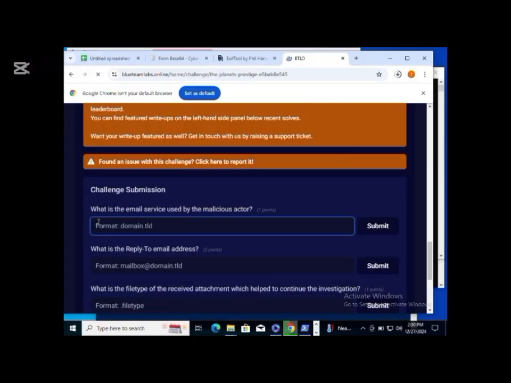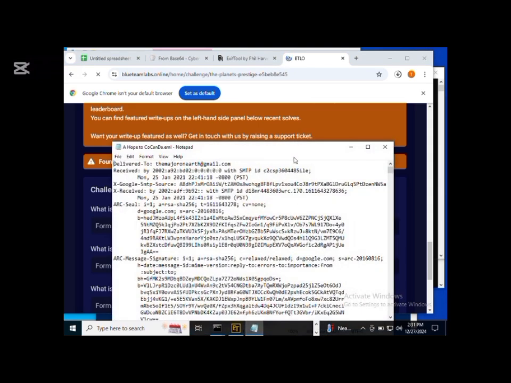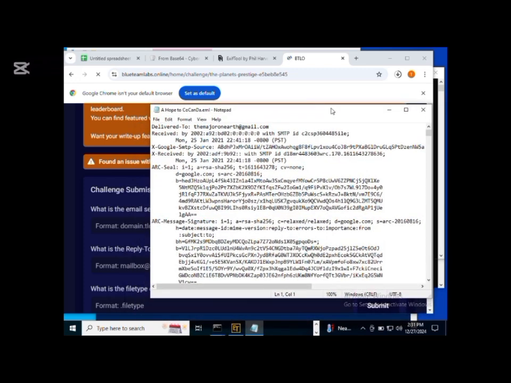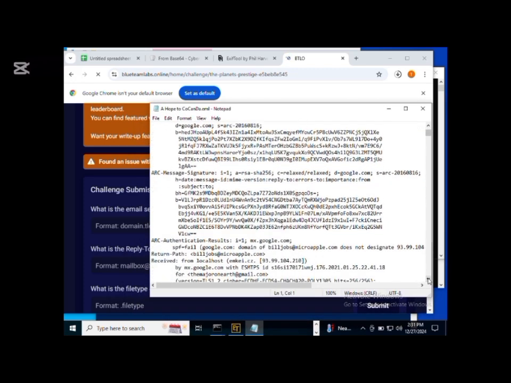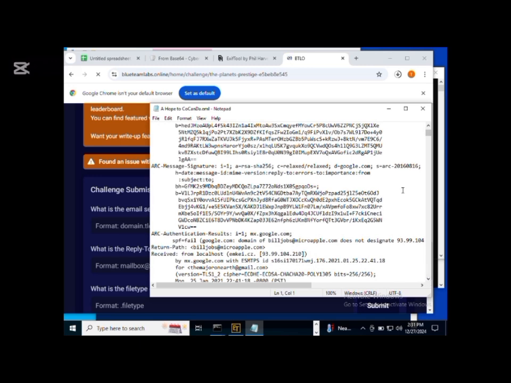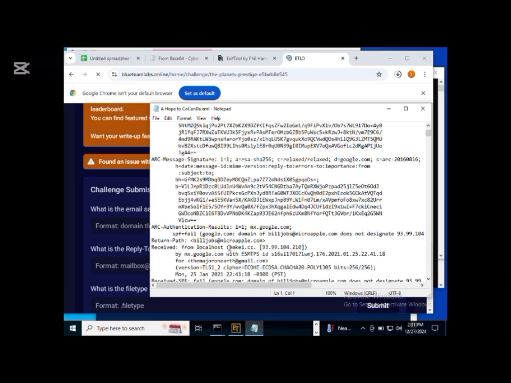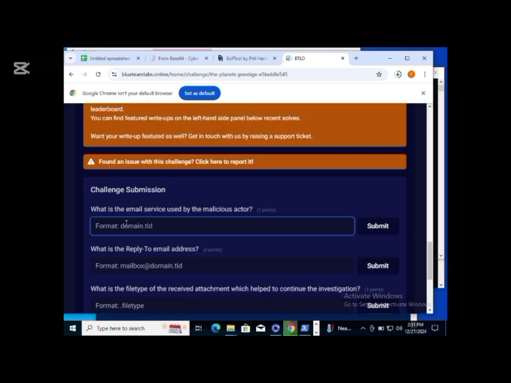So we'll see here what is the email service used by the malicious actor. We'll go back to our analysis and search for the email service, which has to be a domain. So here, the email service, which is the SQL. I have bad eyesight, so I can't really see well. .cz. So we'll just copy that domain and .cz, then we'll paste it.